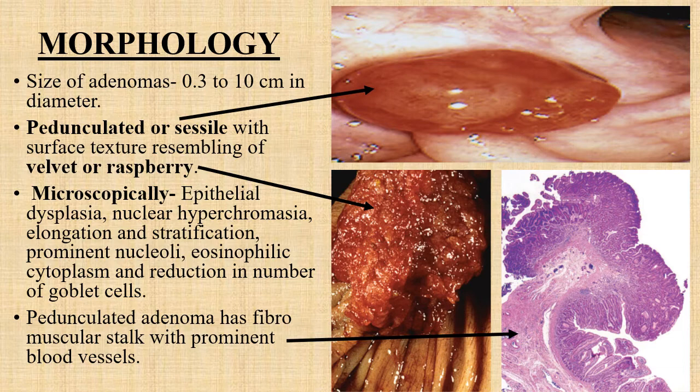Microscopically, these adenomas have epithelial dysplasia, nuclear hyperchromasia with elongation, stratification, prominent nucleoli, and eosinophilic cytoplasm with reduction in the number of goblet cells. This pedunculated adenoma has a fibromuscular stalk with prominent blood vessels. The lowermost arrow is showing the pedunculated adenoma with a fibromuscular stalk having multiple blood vessels.